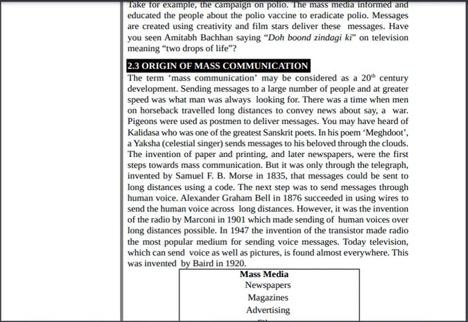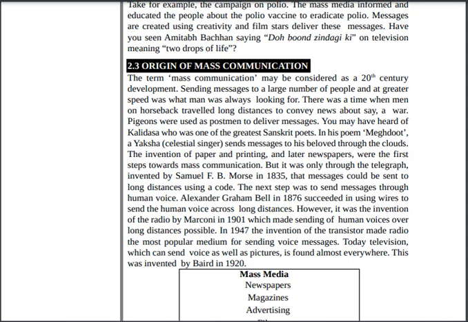So mass communication was developed in 1900 CE. Sending messages to a large number of people and at greater speed was what man was always looking for.